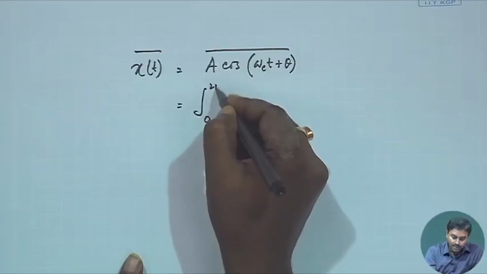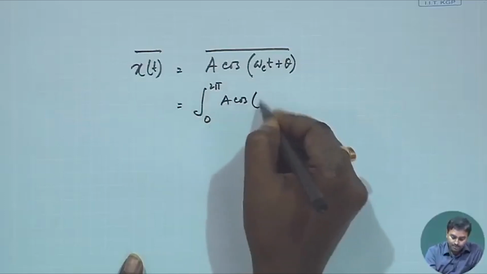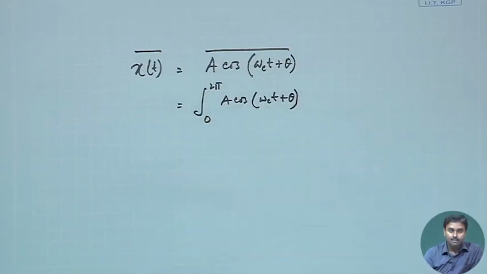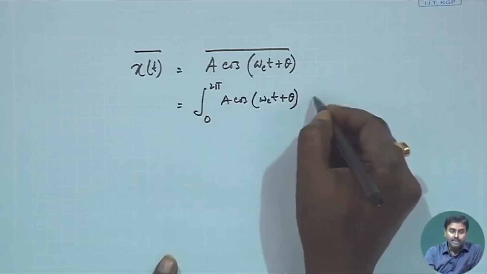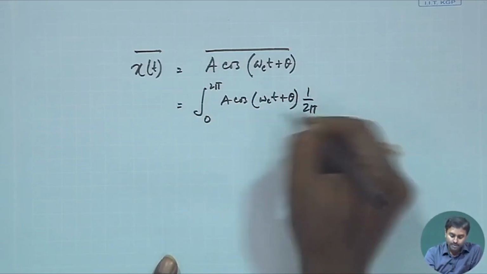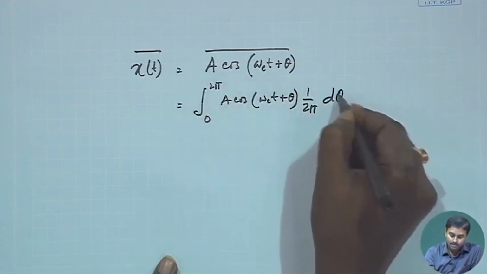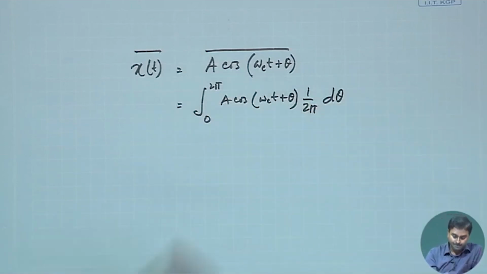We have done that already. So, what is that? That is actually this function multiplied by the PDF of that random variable integrated over that range of the PDF, right. So, the PDF is ranged, I have seen already, over 0 to 2 pi, right. So, it should be integrated from 0 to 2 pi of A cos(omega_c t + theta), that is a functional average, remember, times the PDF of theta, which is 1 by 2 pi within this range, d theta. So, that should be the evaluation. It is not time average, remember that.